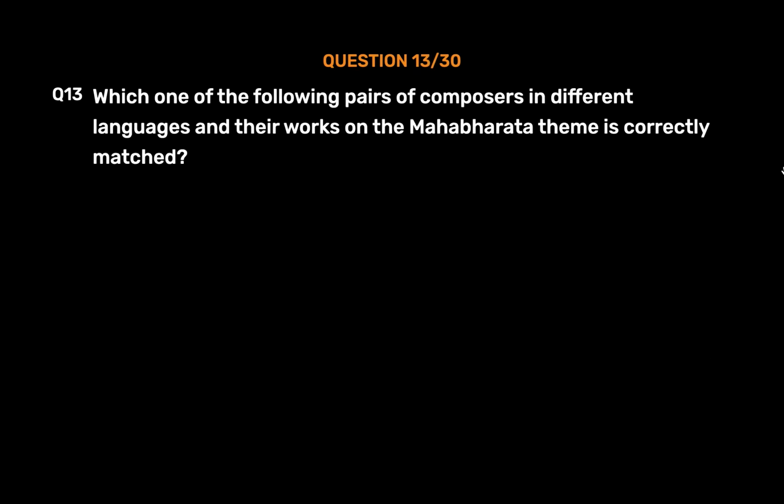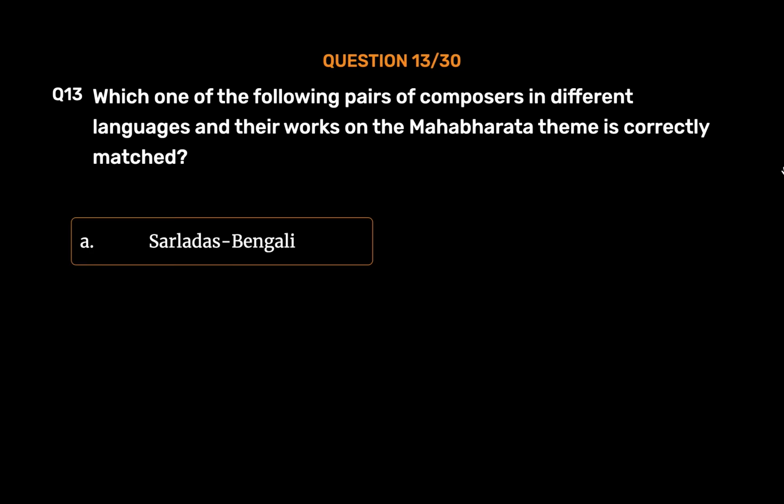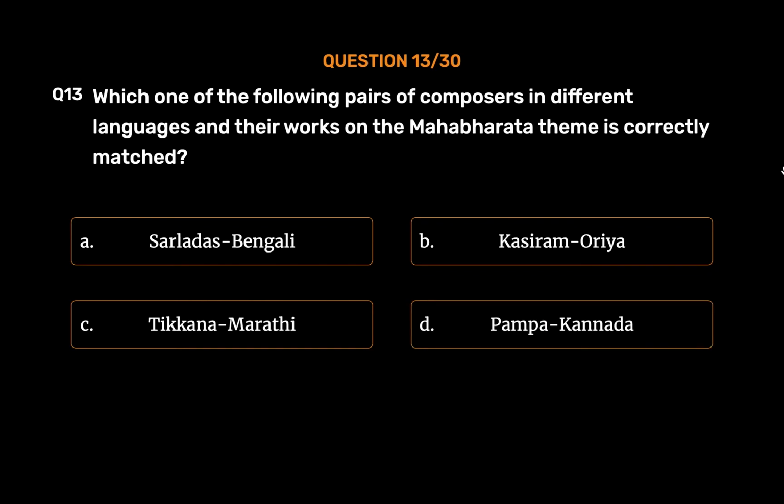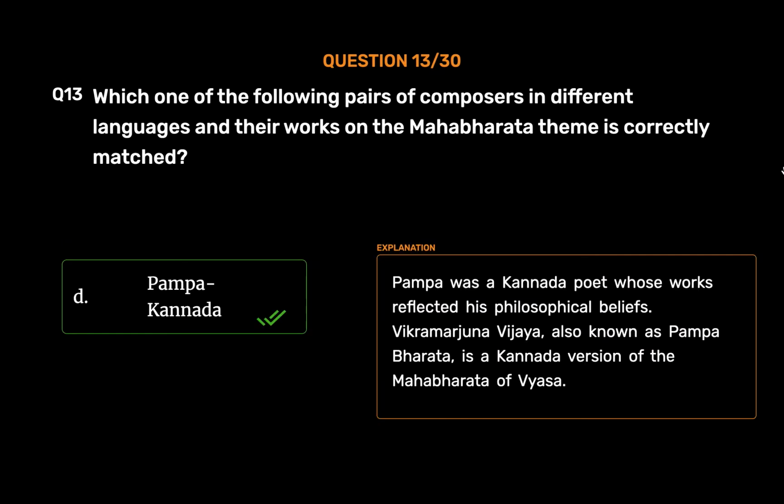Question number 13. Which one of the following pairs of composers in different languages and their works on the Mahabharata theme is correctly matched? Option A. Sarla Das, Bengali. Option B. Kasi Ram, Odia. Option C. Tikkana, Marathi. Option D. Pampa, Kannada. The correct answer is option D. Pampa, Kannada. Pampa was a Kannada poet whose works reflected his philosophical beliefs. Vikramarjuna Vijaya, also known as Pampa Bharata, is a Kannada version of the Mahabharata of Vyasa.